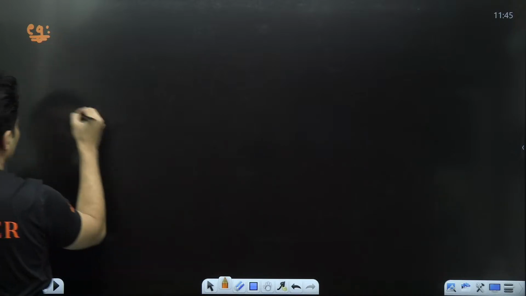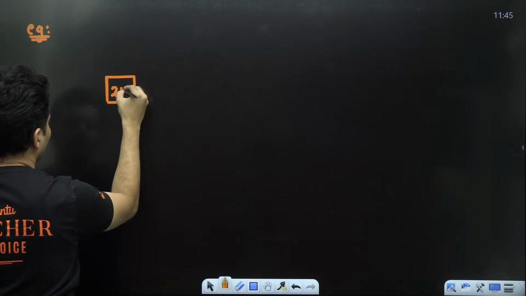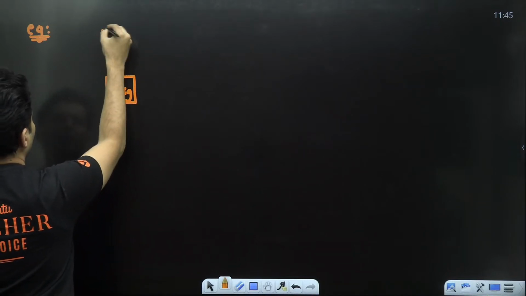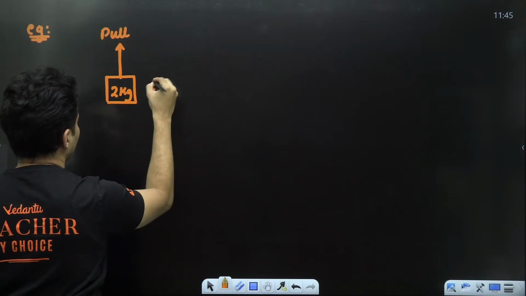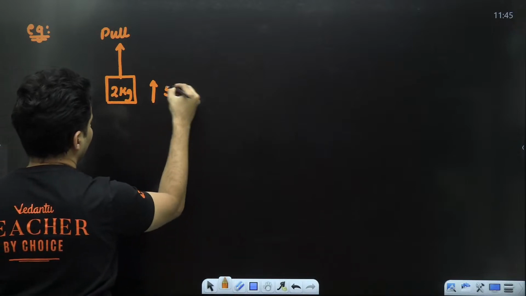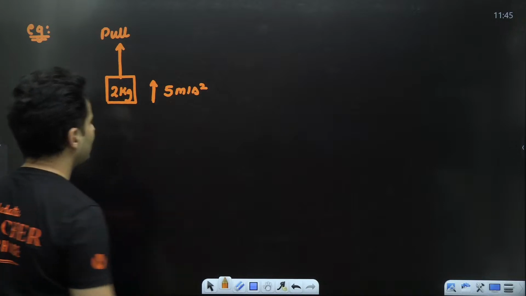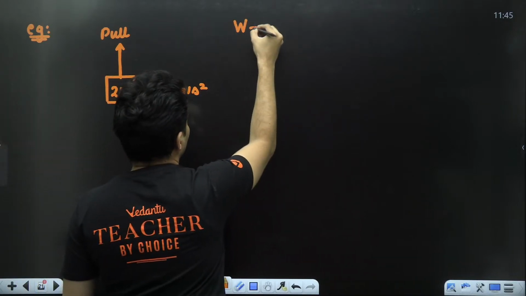Let's go to the next question. Imagine there is a mass of 2 kg. There is a rope and you are pulling it upwards like this, and it happens to accelerate at 5 meters per second square. The question is, what is the work done by the tension?